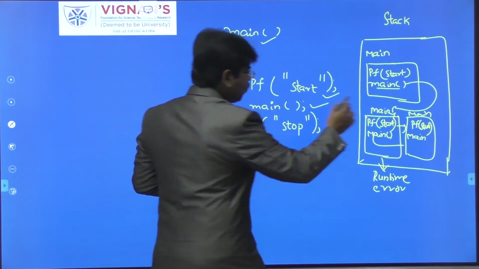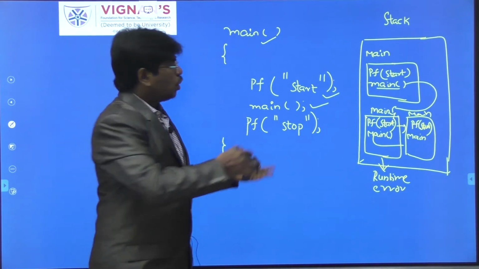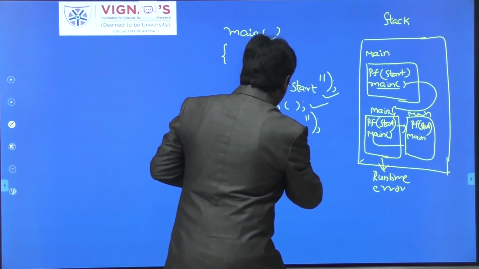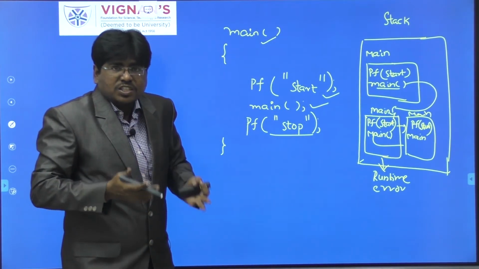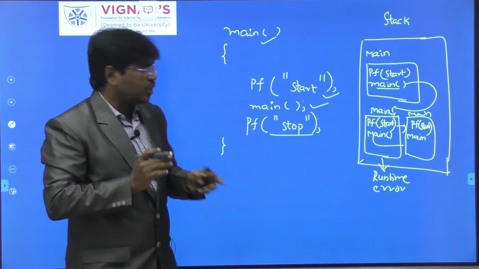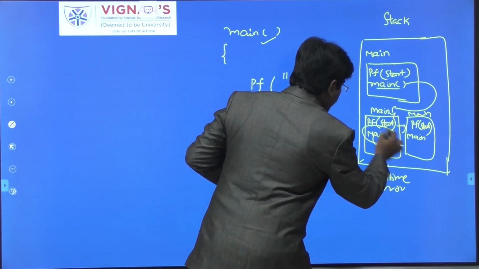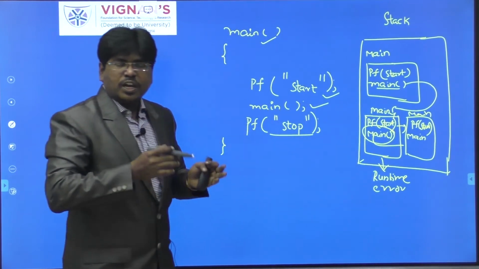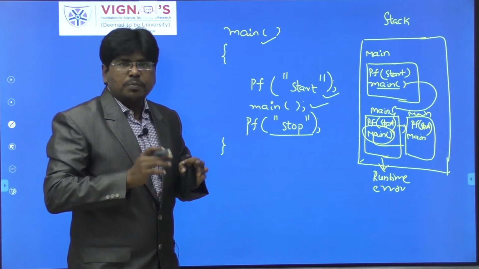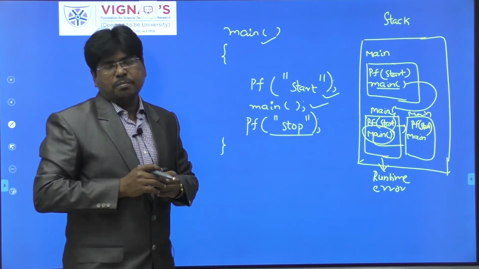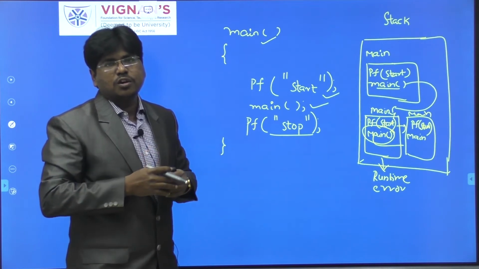The control is moving only in the forward direction. The control doesn't have any chance to return back to execute the third statement. Why? Because the second statement is always creating a number of method spaces. So n number of method spaces it will create. Up to whatever memory is allotted, it will create the method spaces. But here there is no chance for the control to go back to the execution of the third statement.